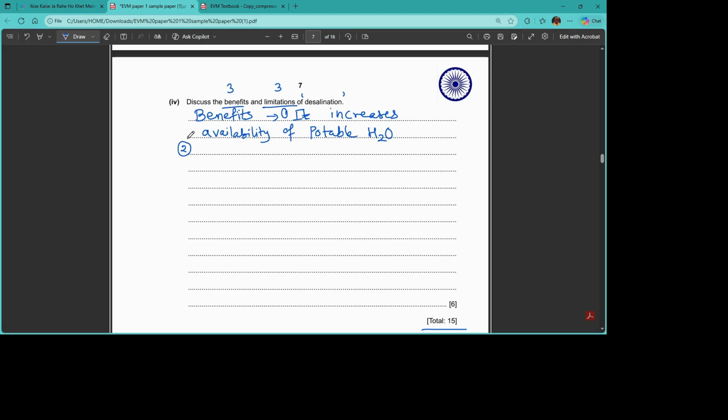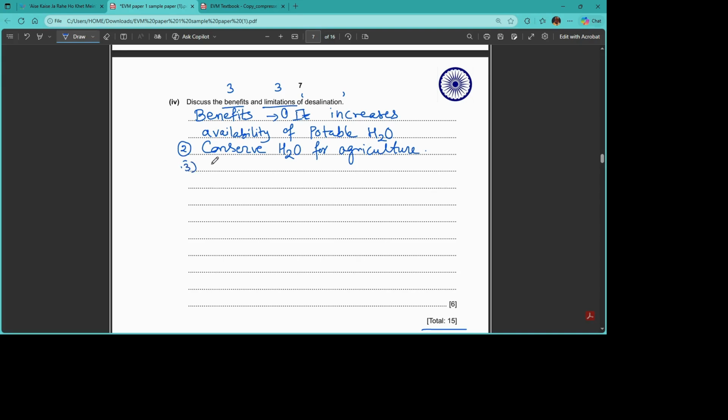Next one, benefits of desalination: conserve water for agriculture.